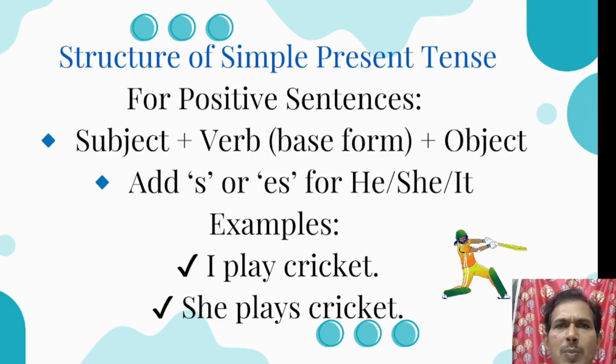So we need to keep all these points in mind while framing sentences in the simple present tense. For example, they play cricket, but he plays cricket. Here the subject is he, which is a third person singular pronoun. Birds fly in the sky. Here the subject is a plural noun, but if we use this bird as the subject, then we say flies. Birds fly in the sky, whereas a bird flies in the sky.